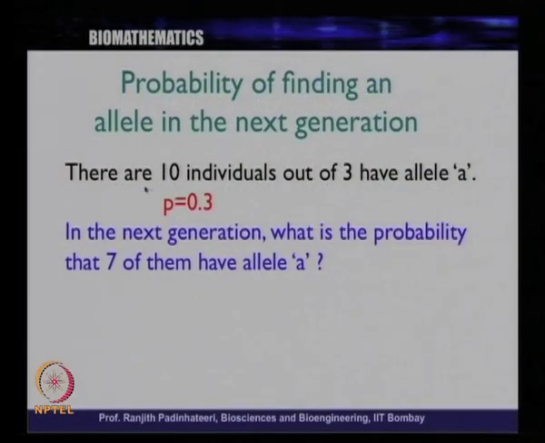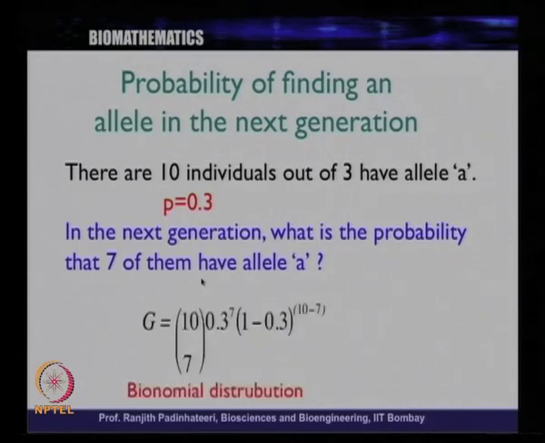So, there are 10 individuals, out of which 3 are allele A, that is the probability is 3 out of 10, that is 3 by 10, which is 0.3. In the next generation, what is the probability that 7 of them have allele A? And the answer is something that we learned called binomial distribution.